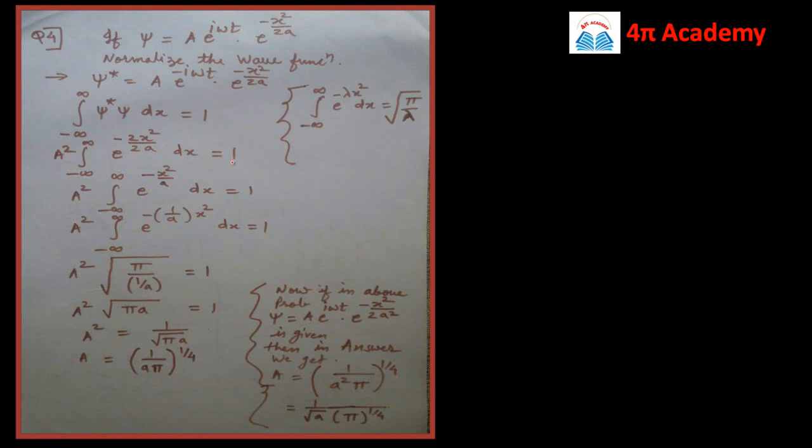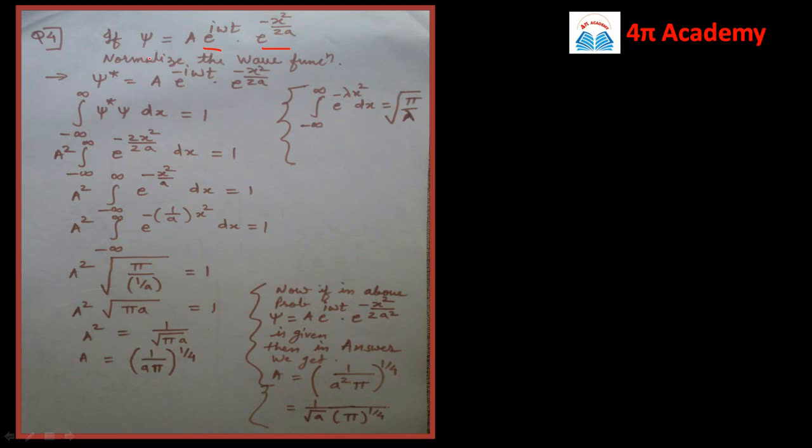Then the next problem, again if the wave function psi is given as a into e raised to power i omega t into e raised to power minus x square by 2a. Now in this wave function, there is a complex term involved, as well as the form is e raised to power minus x square upon 2a. So again we need to use the standard integral, which is minus infinity to infinity e raised to power minus lambda x square dx, and it is equal to root of pi by lambda.